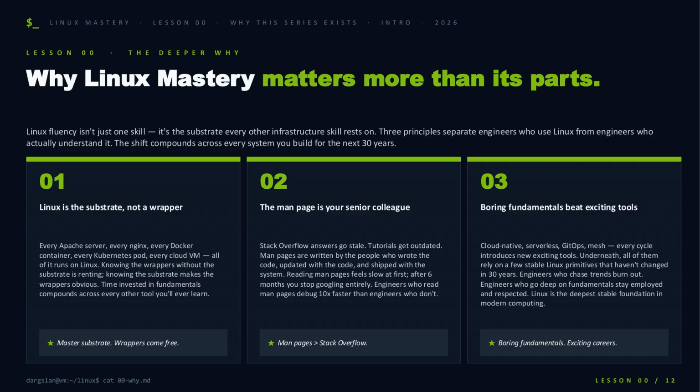So why does this series exist at all? 3 principles. 1. Linux is the substrate, not a wrapper. Every container, every cloud VM, every Nginx process is just a thin layer over the same kernel primitives. 2. The man page is your senior colleague, written by the people who wrote the code, and engineers who actually read them debugged 10 times faster. 3. Boring fundamentals beat exciting tools. Trends cycle every 18 months. The substrate hasn't changed in 30 years. Master it once, and everything built on top finally makes sense.